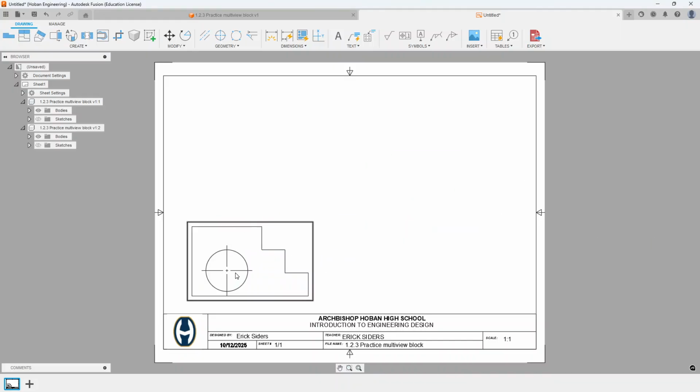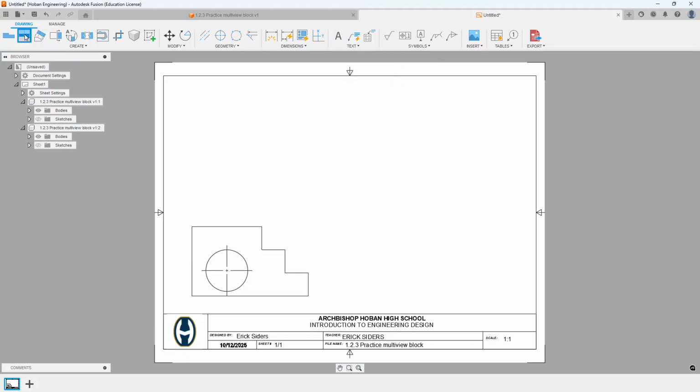So we should have this base view, and you can see it put a center mark automatically on that circle because it knew a circle was cut out of that shape. So it did that for us. Looking at our views up at the top, we have a projected view. So that's what we're going to start with.